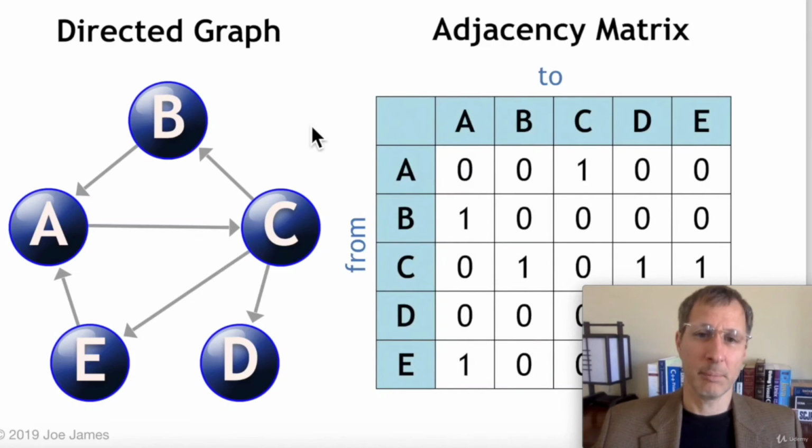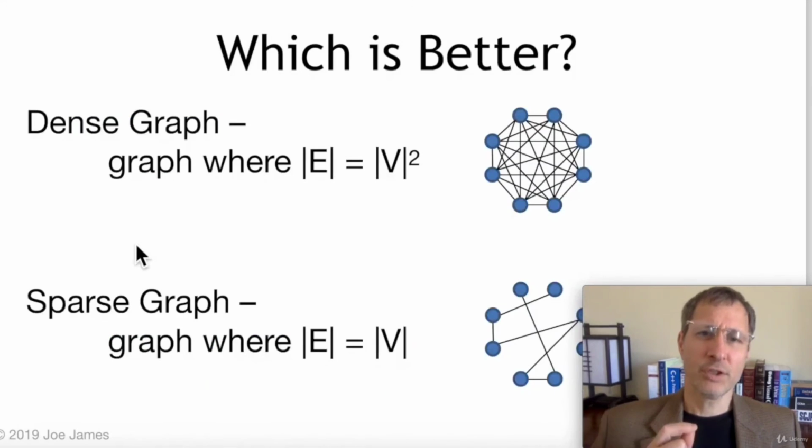And the directed graph in an adjacency matrix is similar. It's not going to be symmetrical across the diagonal anymore, because B connects to A, but A does not connect directly to B. So we can see that we have B to A as a 1, but A to B is a 0. Which implementation is better? Well, first let's look at two different types of graphs. In a dense graph, every vertex may be connected to every other vertex in the graph. In that kind of graph, there are a lot of edges relative to the number of vertices. So maybe each vertex is connected to every other vertex in the graph, in which case the number of edges would be equal to the number of vertices squared.